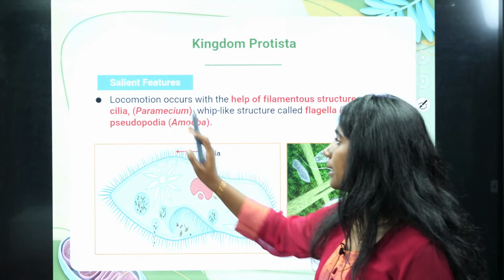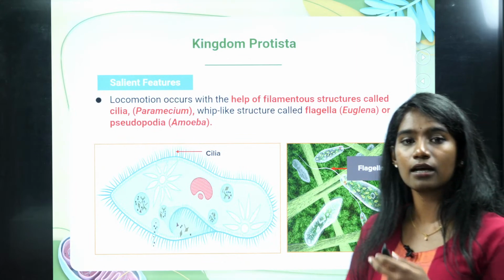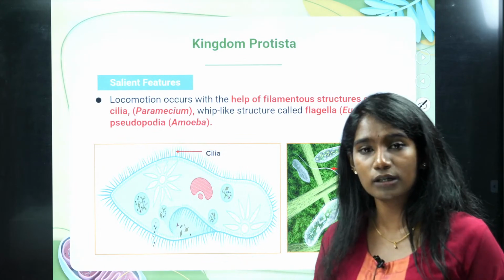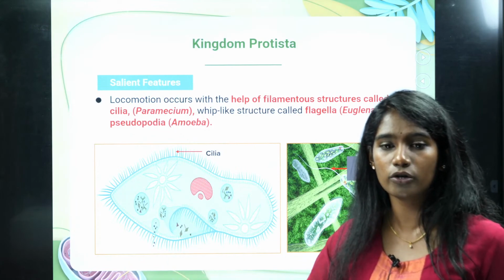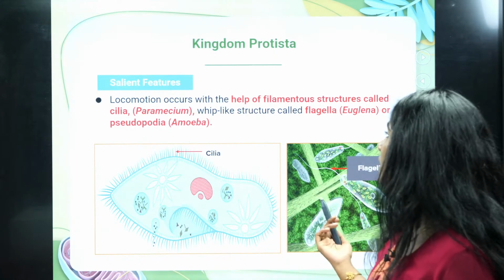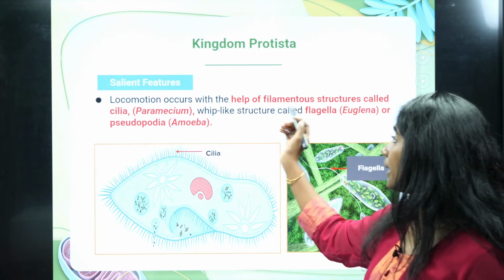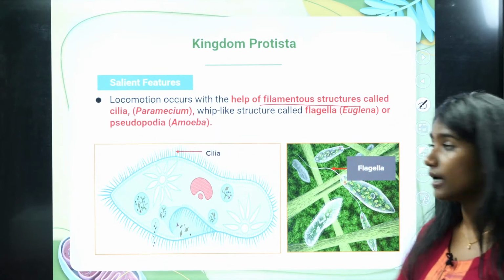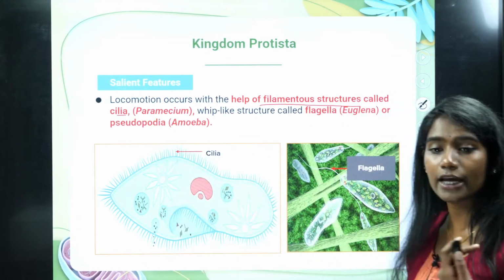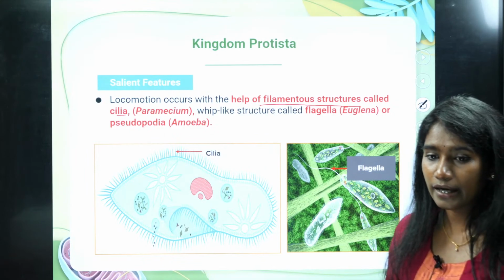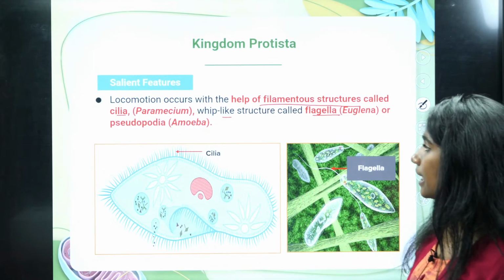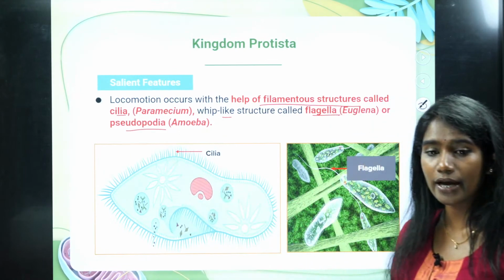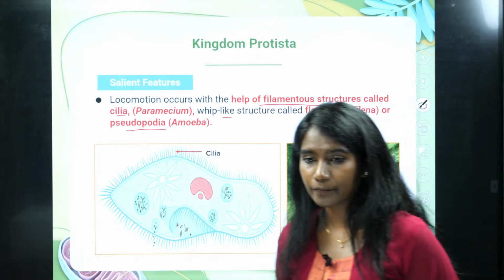Along with that, it also has cell organelles which are surrounded by membrane. And they also have certain structures present outside the cell which help in the movement or locomotion of that particular living organism. It occurs with the help of filamentous structures like cilia, as in paramecium, and then the whip-like structure called flagella, and also pseudopodia, which you will see in amoeba. Okay?